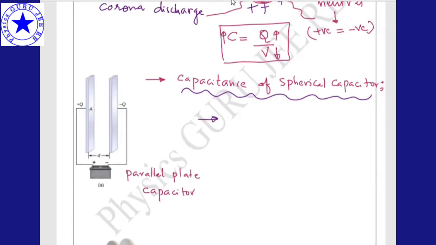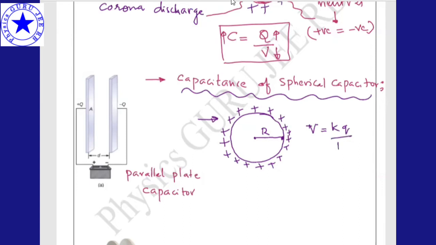Here, this is a spherical capacitor of radius R. Charges are distributed on the surface. Now, can anybody tell me what is the potential due to the sphere, inside or on the surface? It is KQ by R. Am I right? KQ by R.